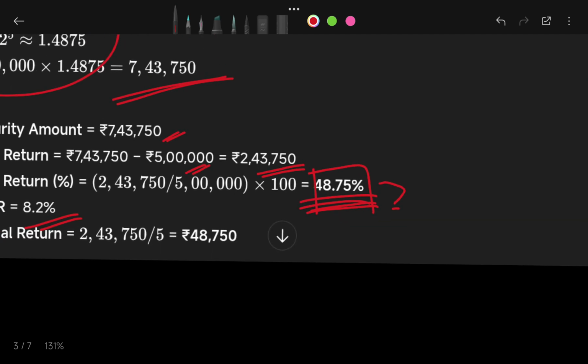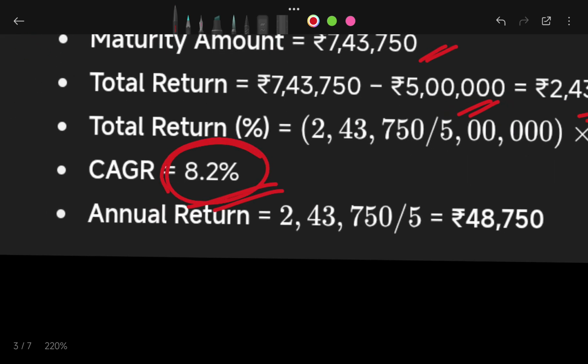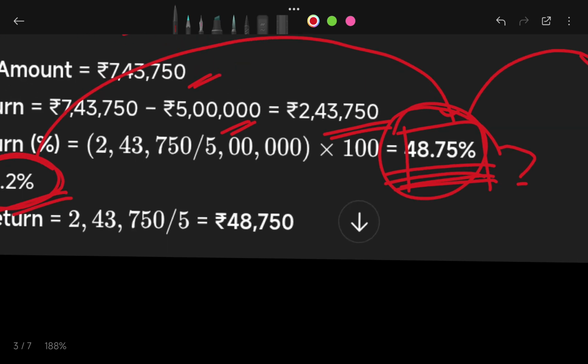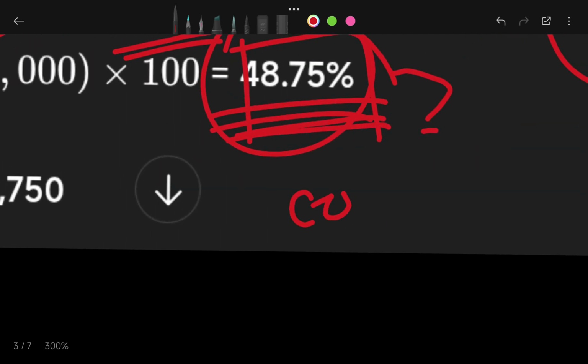Now you can compare this with the stock market return, which is 30%. So the simple 8.2% rate of interest becomes 48.75% at the end of the 5th year. Can you imagine, now is it comparable? This 30% return in the stock market is not certain, but this one is very much certain.